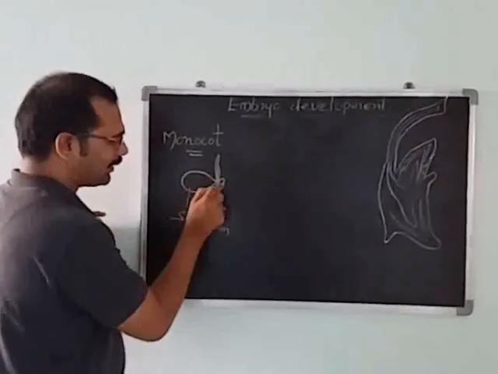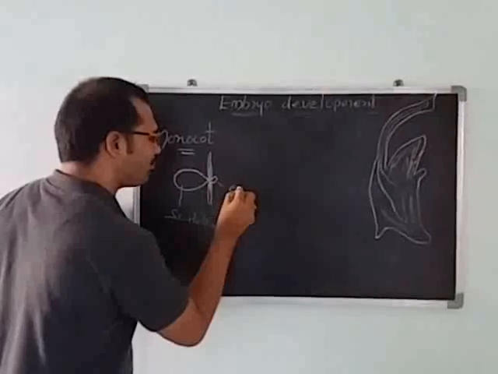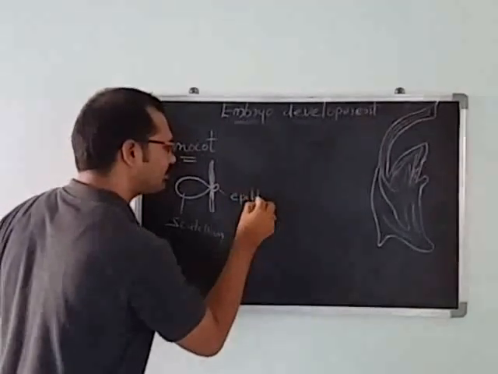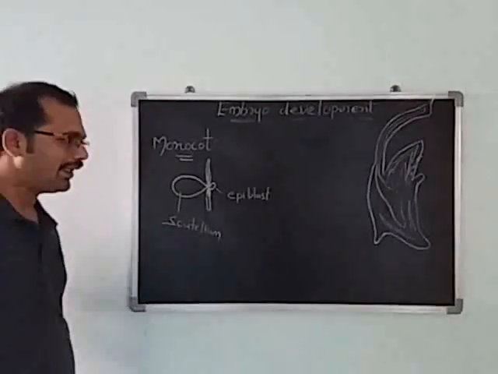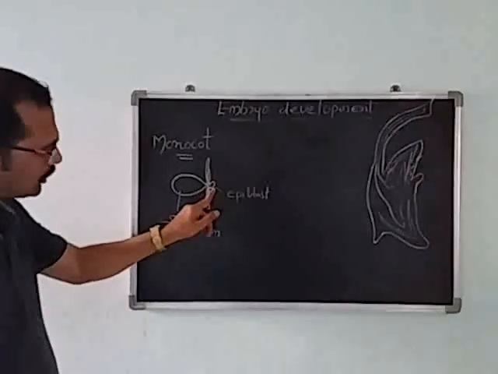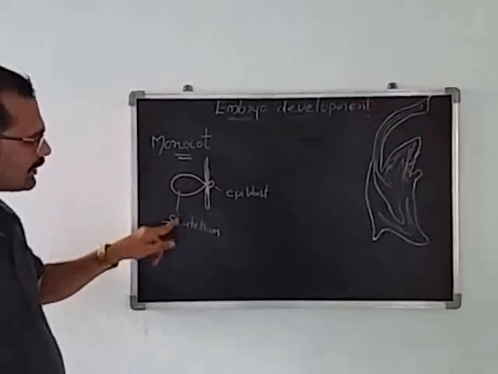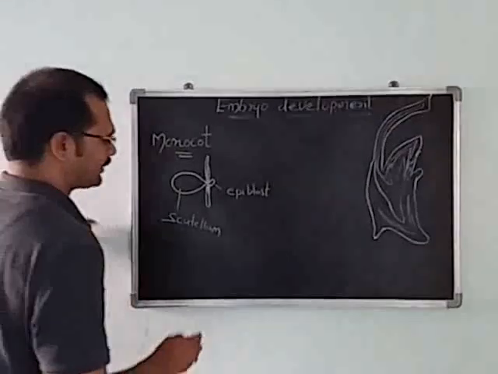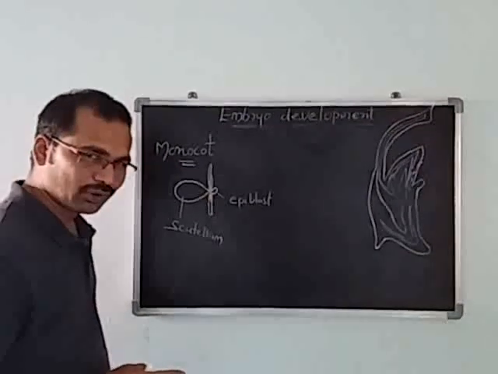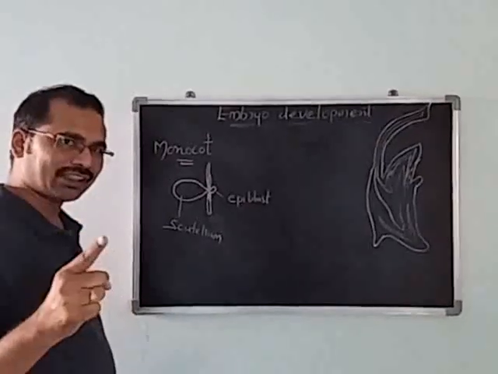Another cotyledon, the reduced cotyledon, we call the epiblast. What do we call it? Epiblast is a reduced cotyledon. Scutellum is the main cotyledon, on the lateral side, the biggest cotyledon in monocots. How many cotyledons are present in monocot? Only a single cotyledon, not two.